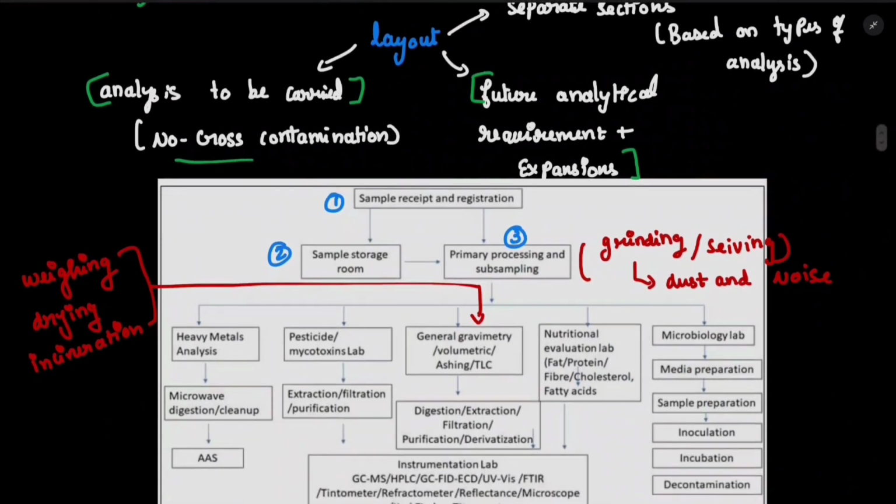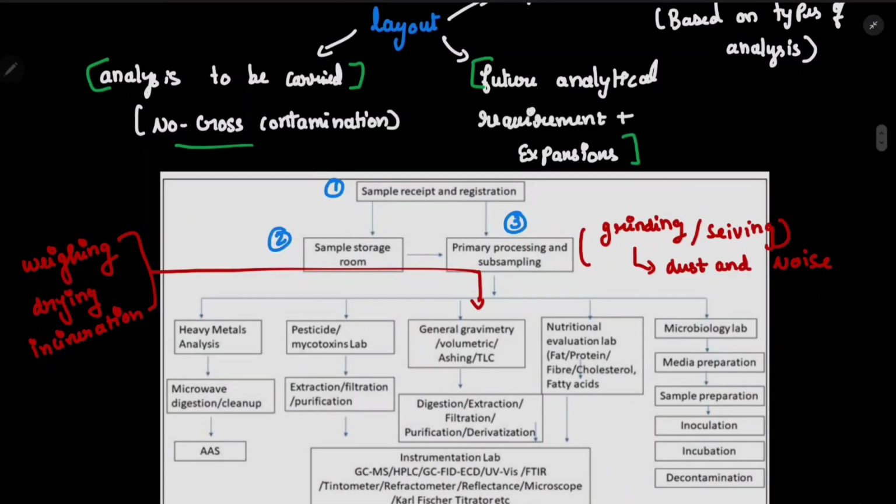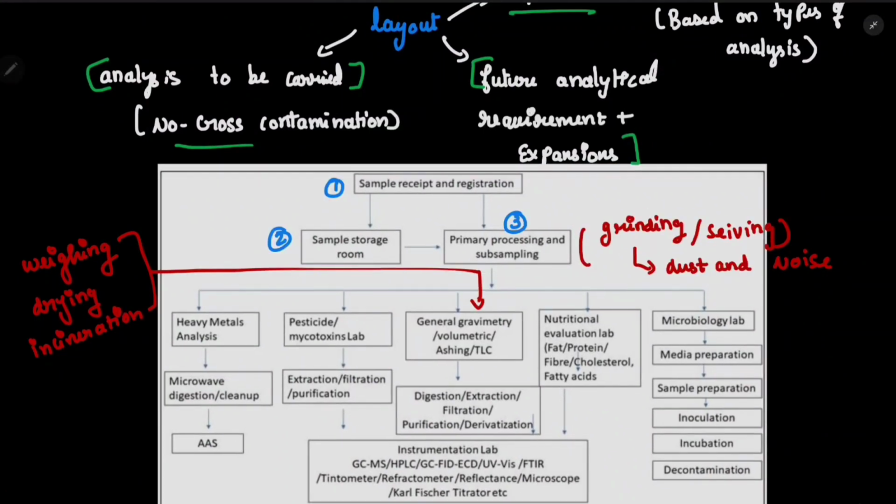So first we need to see 3 important parts. First one is sample receipt and registration, the second one is sample storage room, and the third one is primary processing and subsampling. So these 3 labs are really important. Because see, in the first one we will receive the sample, in the second one we will store the sample, and in the third one we will process the sample. Till the 1, 2, 3 there is no analysis happening. So analysis will happen in the next section.